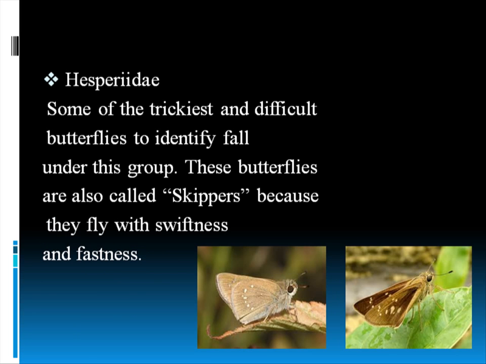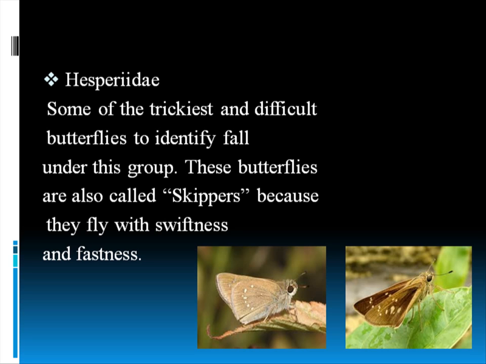Now come to Hesperiidae. These are the trickiest butterflies, because from a distance, if you see both photos down here, you will not notice much difference. But these are two different species. The first one is a small branded swift, and the second one is a rice swift. This is very difficult to identify, and it can fool very good butterfly watchers too.